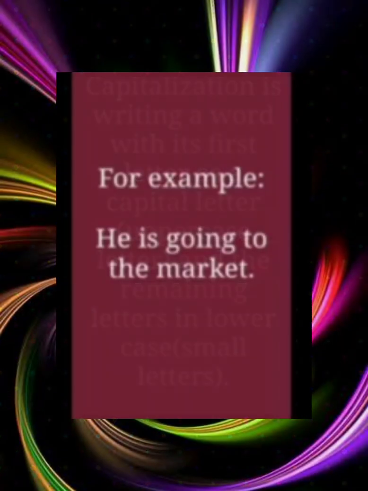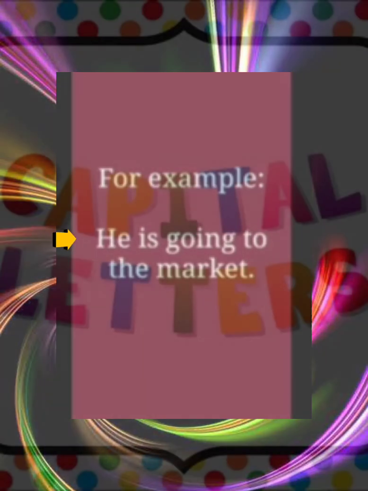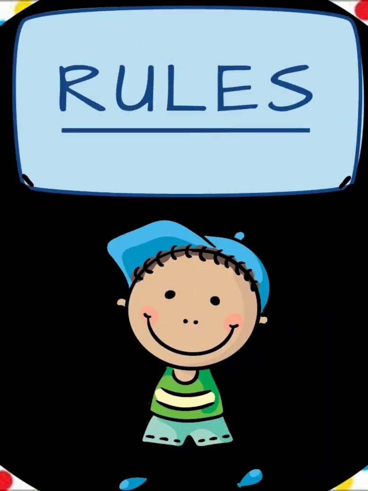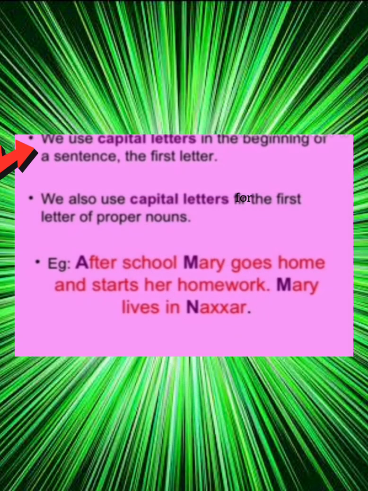For example, he is going to the market. As you can see in the sentence, the letter H is in capital. Where do we use capital letters? Let us learn the rules. We use capital letters in the beginning of a sentence. That is, the first letter must be in capital. We also use capital letters for the proper nouns. When we are using proper nouns, the first letter of that proper noun will be in capital.